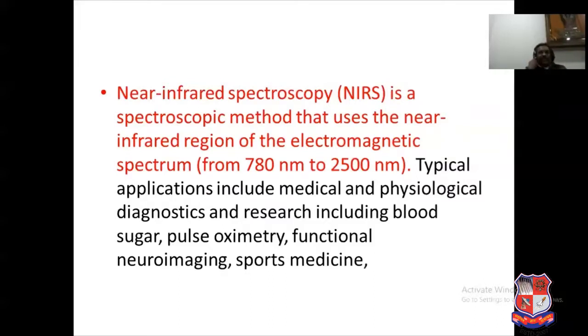Suppose anyone is interested in the range, here we have some idea about the infrared region of the electromagnetic spectrum, which is 780 nanometers to 2500 nanometers. Typical applications, along with this drug delivery, are medical and physiological diagnosis, as well as research, including blood sugar, pulse oximetry, functional neuroimaging, and sports medicine.